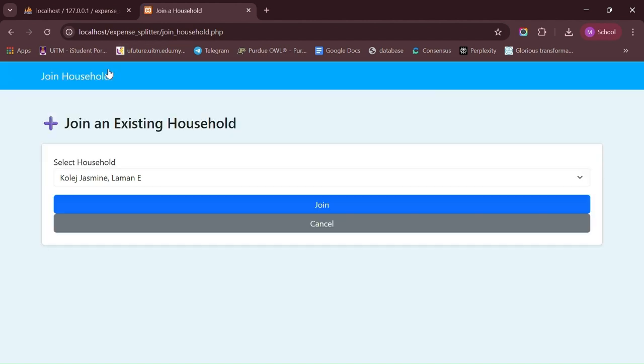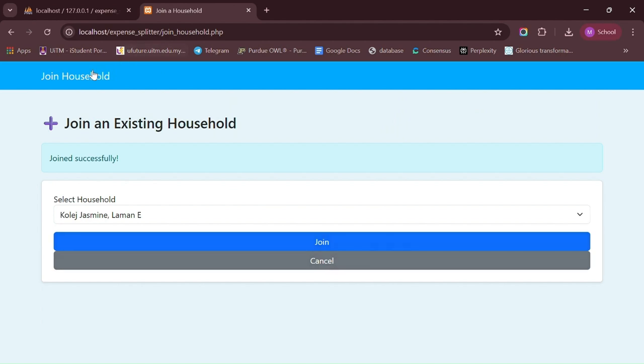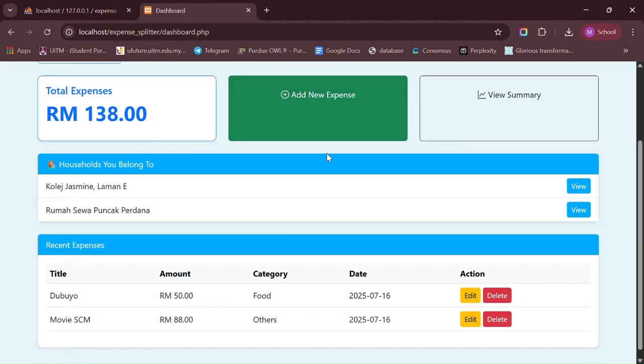First you need to join the new household to make sure you can see the difference. Okay, now I belong to two households, which are College Jasmine Laman E and Rumah Sewa Puncak Perdana. So for Dubuyo, I put the expense in College Jasmine Laman E, and for movie SCM, I put it in the Rumah Sewa Puncak Perdana household.